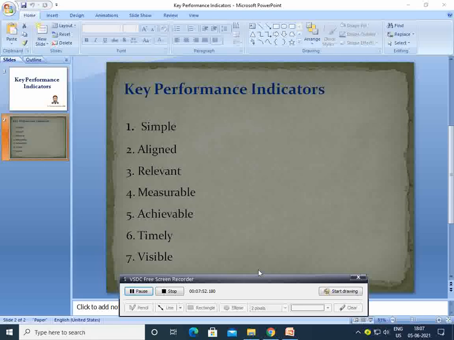And now an example of marketing key performance indicators. So we have monthly website traffic. What do we mean by monthly website traffic? If we have a website which sells products online, like Amazon, Flipkart and all those, they check the number of customers visiting their website on a monthly basis. And then we have qualified leads, and we have conversion rate. So these are certain key performance indicators to check the business.